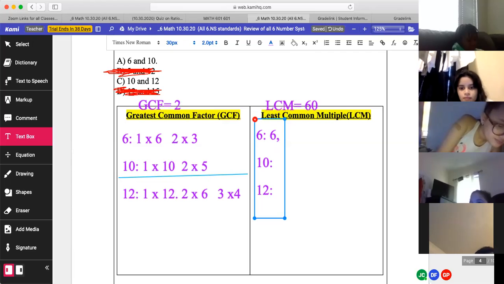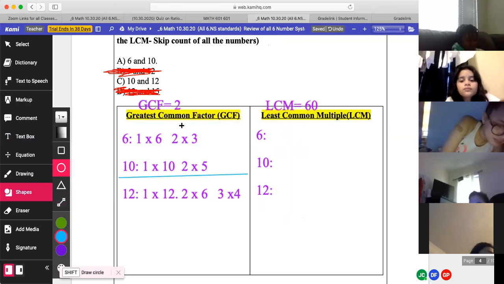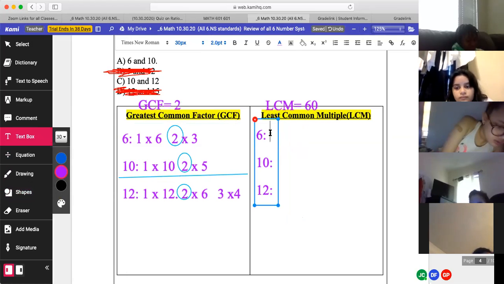I was telling him to identify the greatest common factor. All of them have the greatest common factor of 2, right? You look at it, right? So all of those could be an answer choice. That's my point. Now we're going to go on to least common multiple.